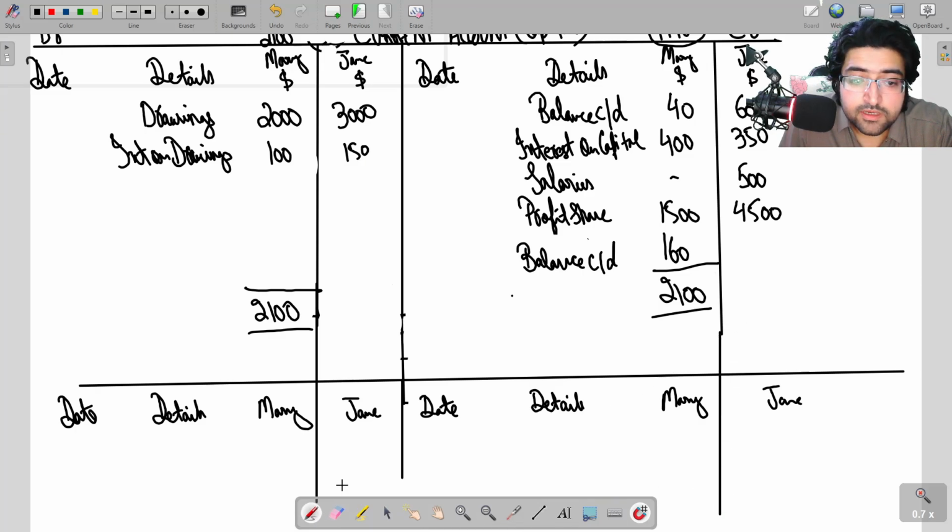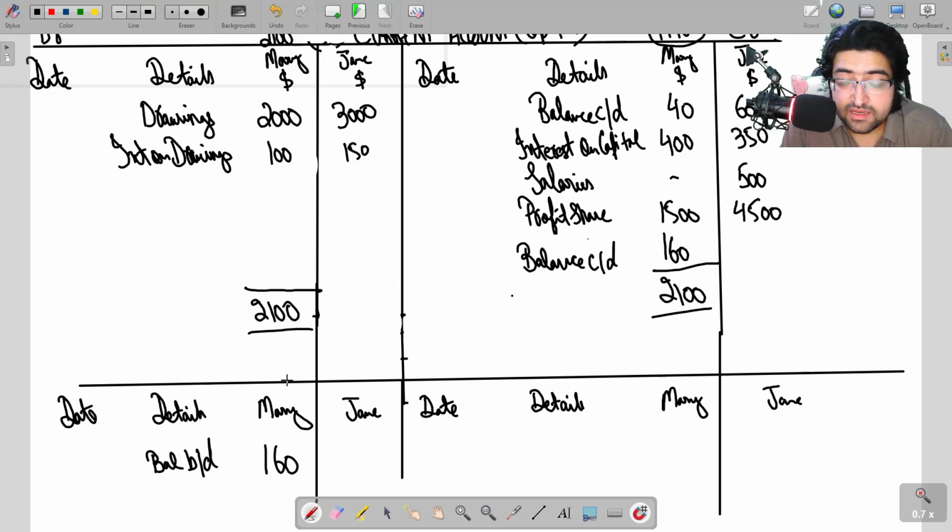Alright, so as you know, balance brought down is always on the opposite side of balance carried down. So the balance brought down for the next year for Mary is 160 on the debit side. Okay, this is a bad thing for Mary. Why? Because she has withdrawn more money than she has earned. As you can see, she has withdrawn 2000, and then she needs to pay an interest of $100 on that.